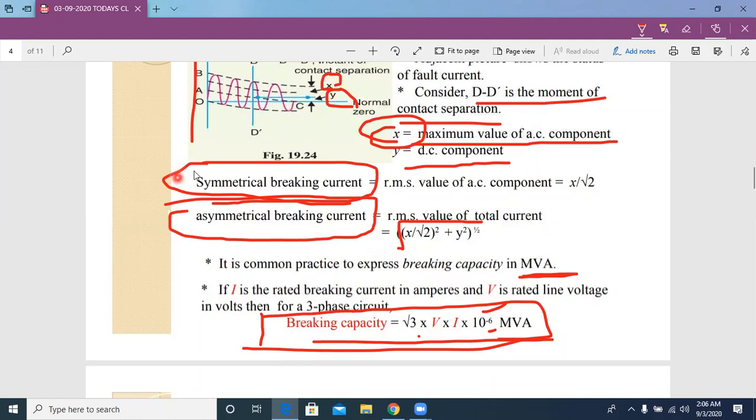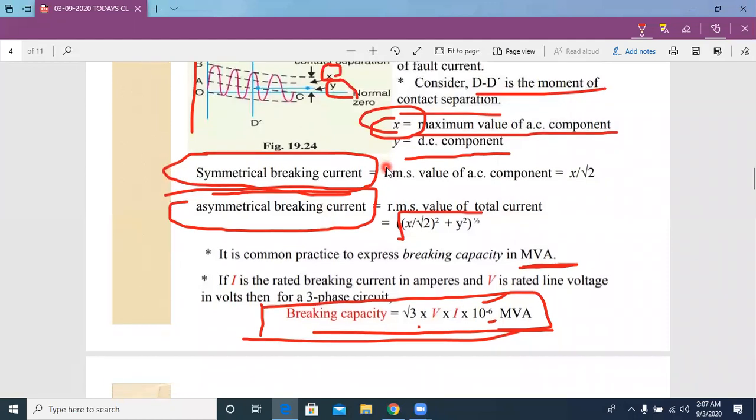If it is a symmetrical breaking current, that value is equal to x divided by root 2. If it is an asymmetrical breaking current, that value is equal to square root of (x divided by root 2) whole square plus y square, where y is the DC component when a circuit breaker opened in the transient period.